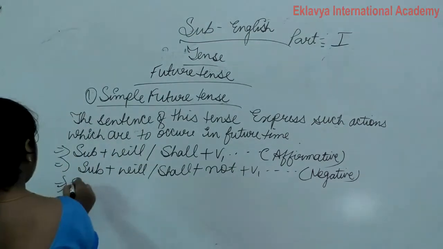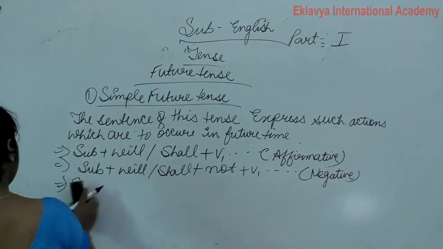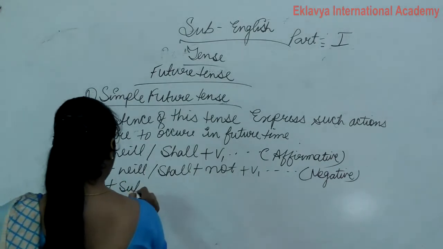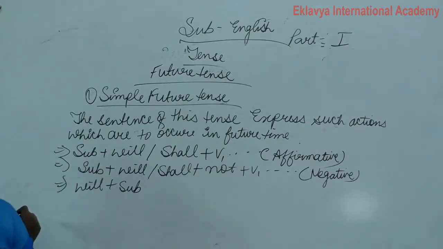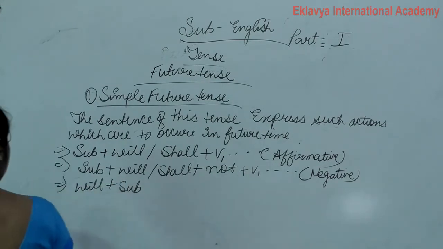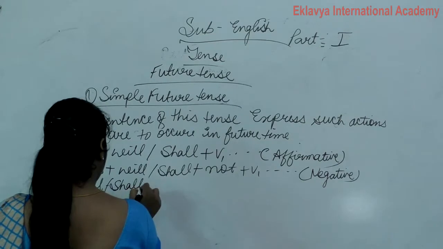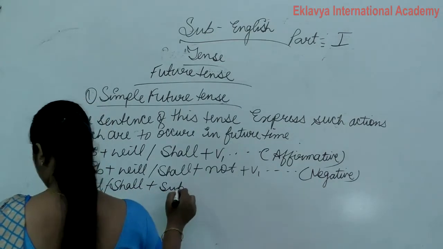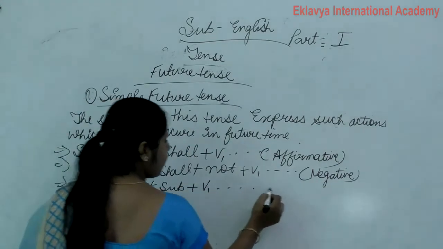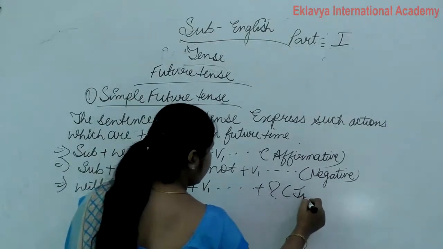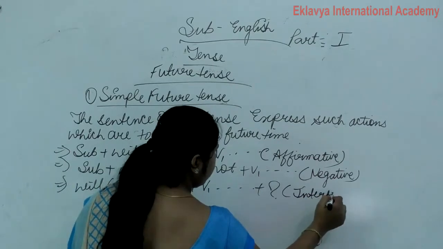And next is interrogative, that is will plus subject. In interrogative sentence we use will, shall plus subject plus verb first form and then plus a question. Okay? So this is our interrogative.